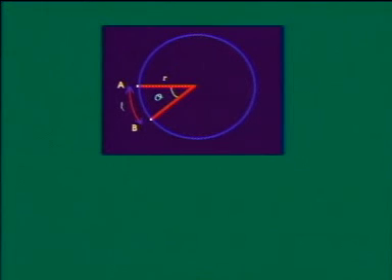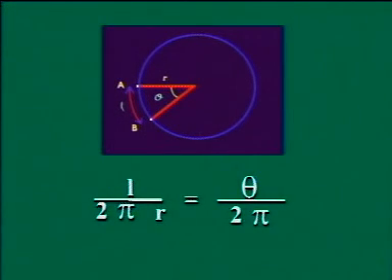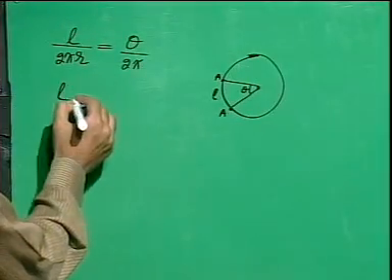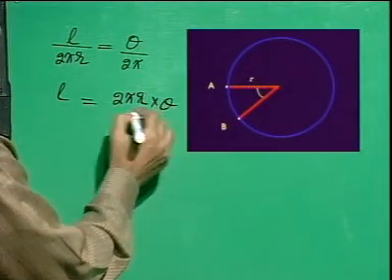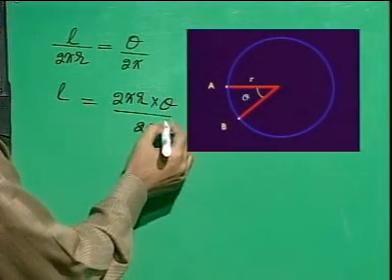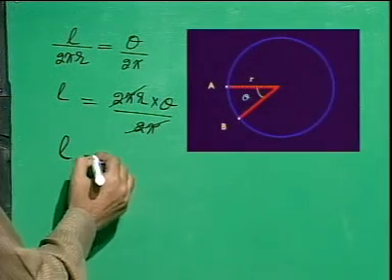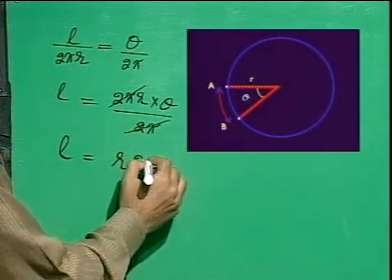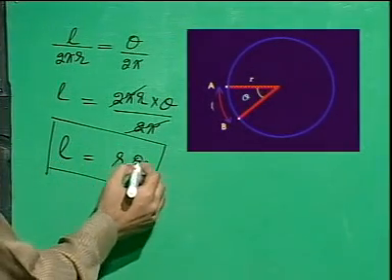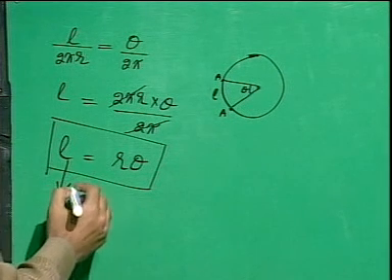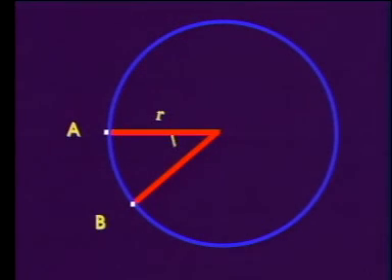So in this case, the ratio of the arc length and the circumference, L over 2 pi r, is equal to theta over 2 pi. That is the ratio between their corresponding angles. So L is equal to 2 pi r into theta over 2 pi. Then this 2 pi is cancelled with this 2 pi, and L is equal to r theta. Now this is an important formula, the relation between arc length, radius and angle in radians. This was the relation between arc length and radian measure.